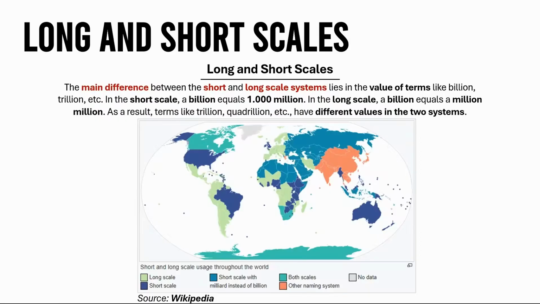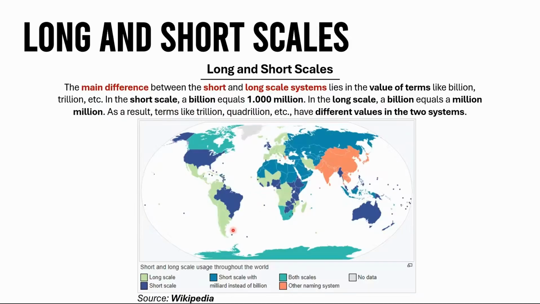On this map, countries shown in green use the long scale, where a billion denotes a million million. You'll find the long scale throughout continental Western Europe, Mexico, parts of South America, several African nations, and Iran.